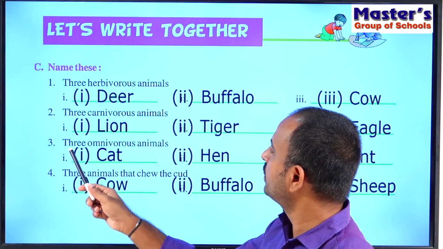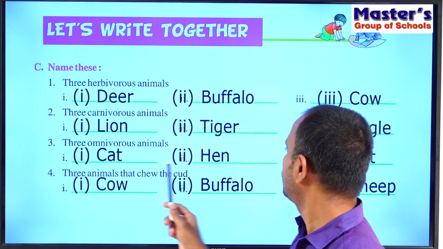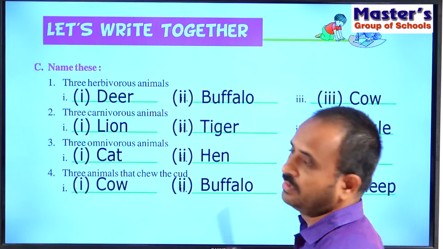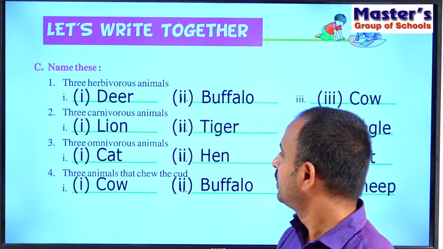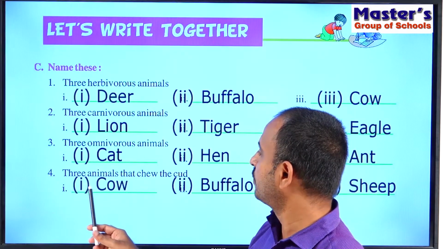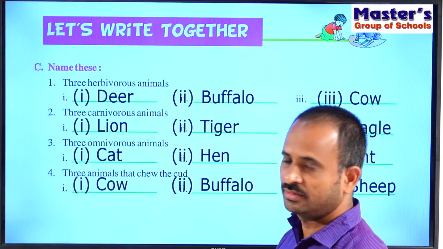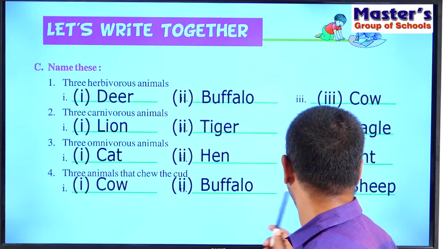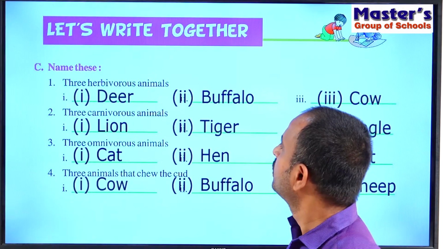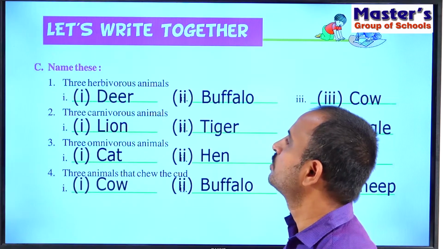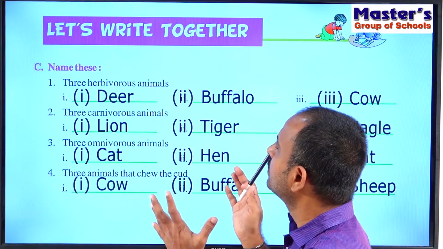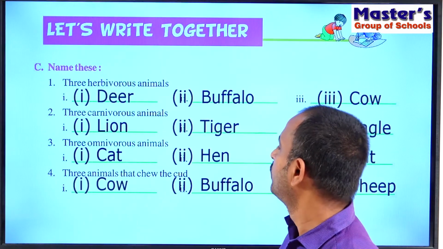For omnivorous animals: cat, hen, ant. Ant is also an omnivorous animal. And for the fourth one, the chew the cud: cow, buffalo and sheep. These are the different types of animals and examples for those animals. Note down these in your notebook and read thoroughly at your home.